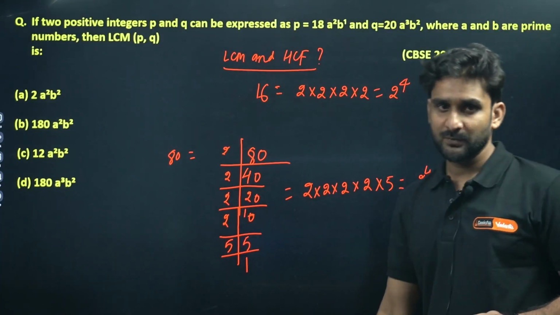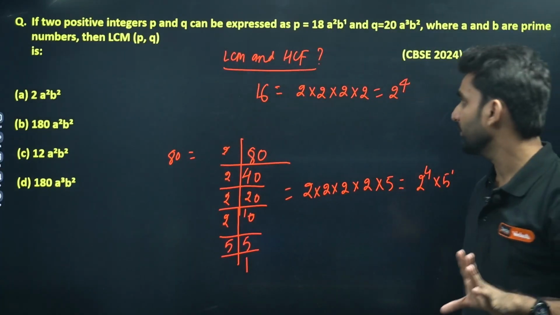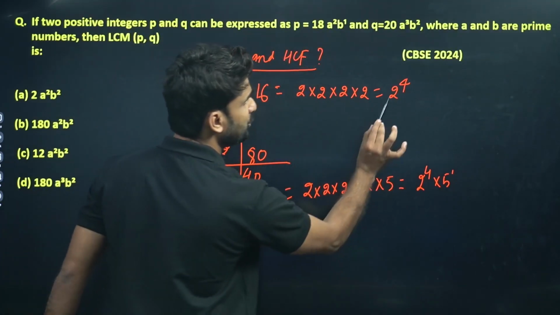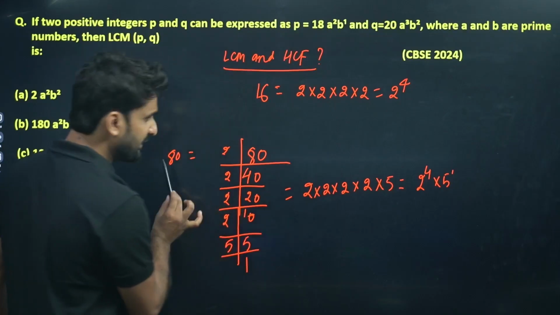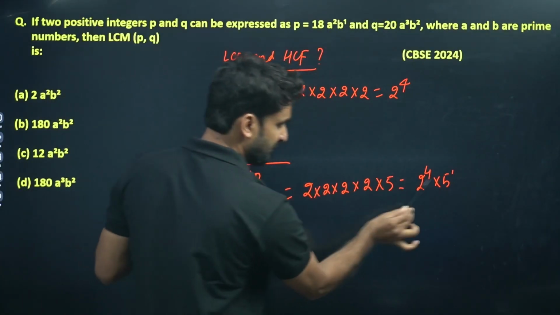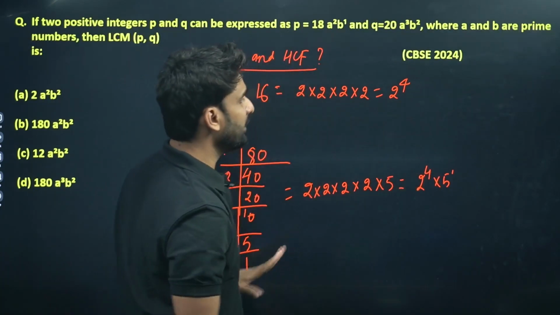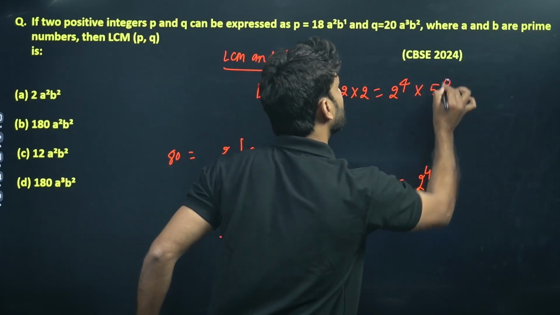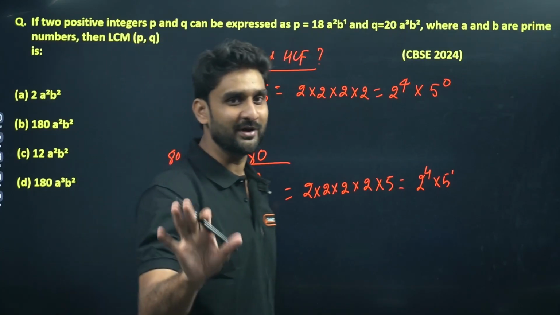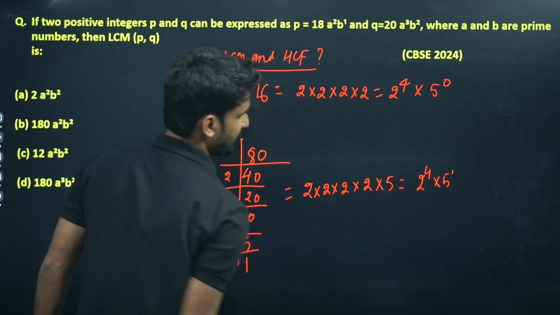I am giving you a short trick to find the LCM and HCF of two numbers. Look here, in 16 there is only the factor 2, no other number. But in 80 there are two factors: 2 can divide 80 and 5 can also divide 80. Since 5 is not in 16, we can write 5 to the power 0, because any number to the power 0 is equal to 1. So no need to worry. Now 2 and 5 both are here, and the powers are different, right?